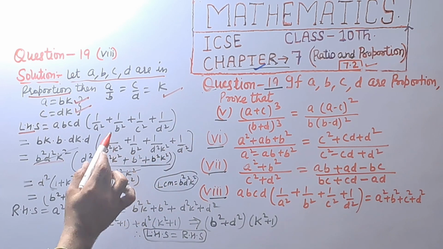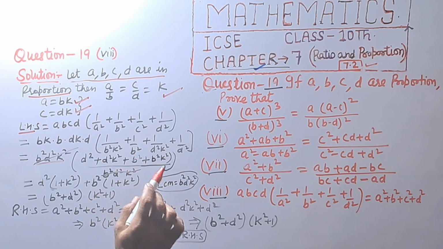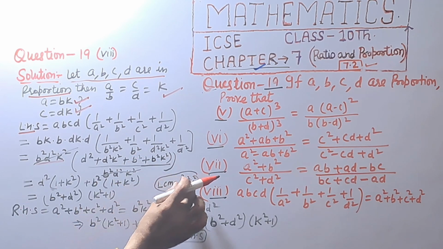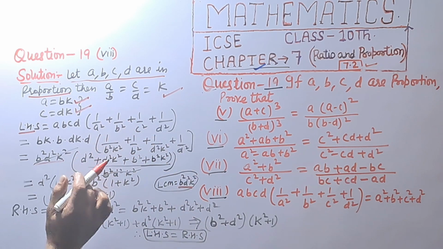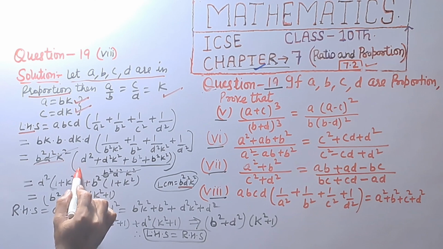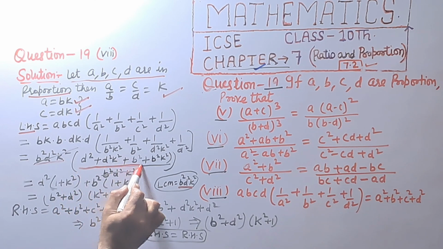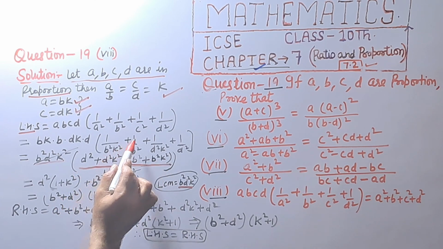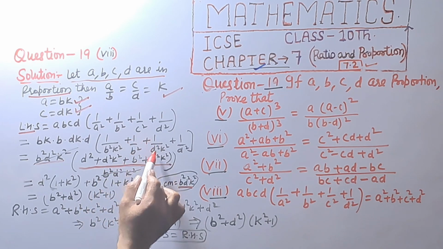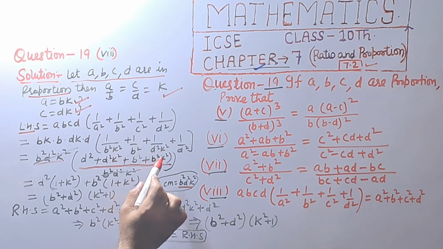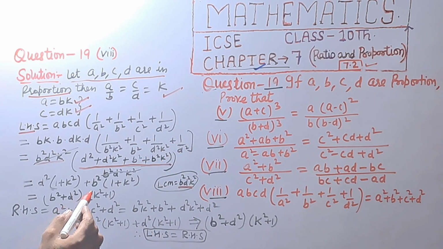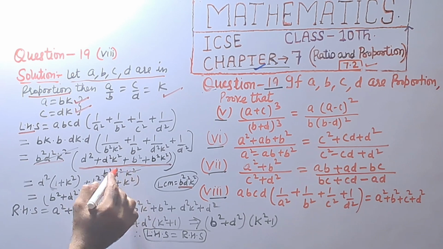LCM of b square k square and d square k square, that is equal to b square d square k square. And first of all, b square k square d square divided by b square k square, we get only d square, and then d square k square, b square is cancelled, and here b square d square k square is cancelled, and lastly b square k square d square is cancelled, and divided by b square d square k square.